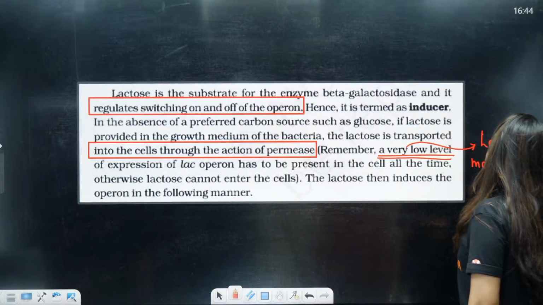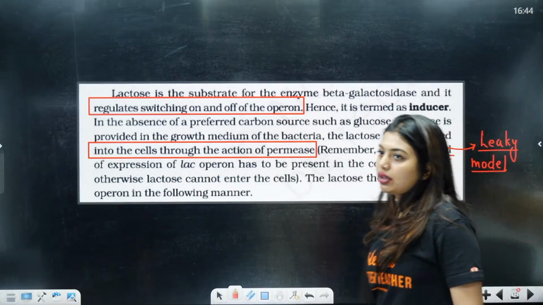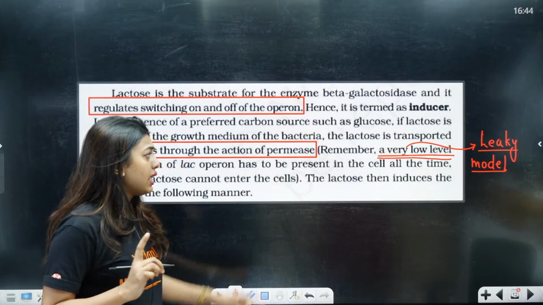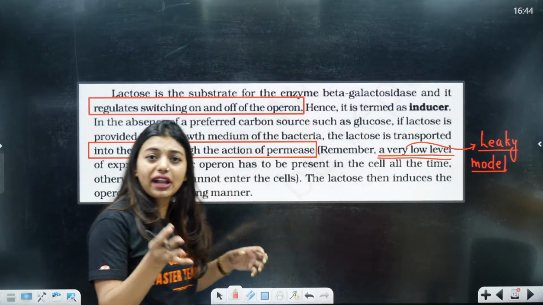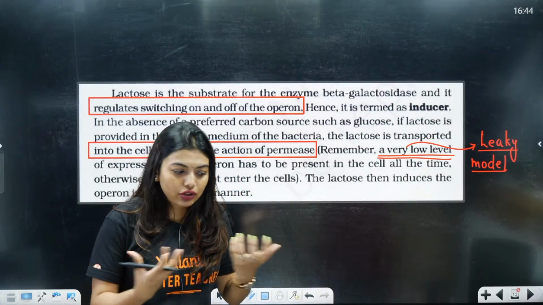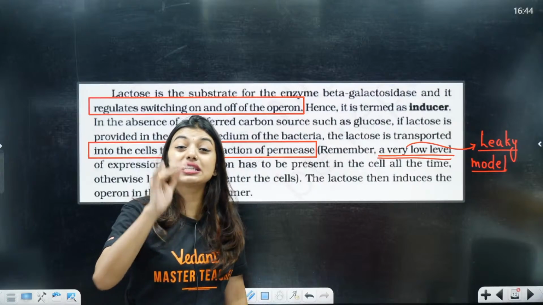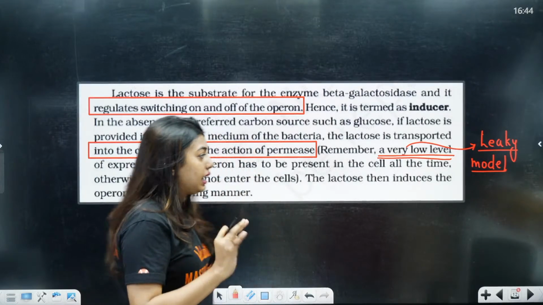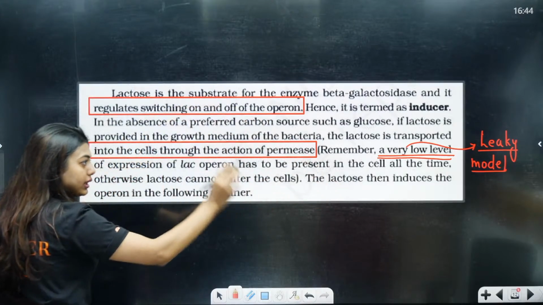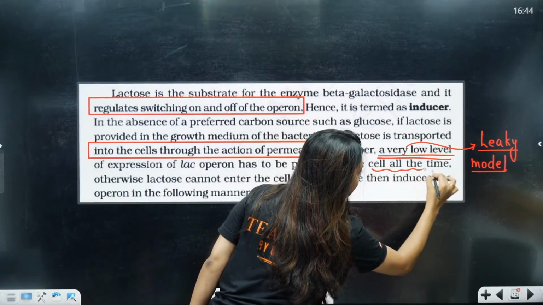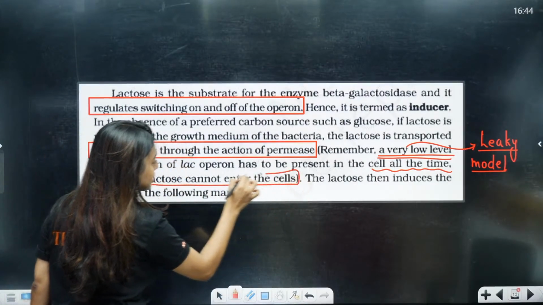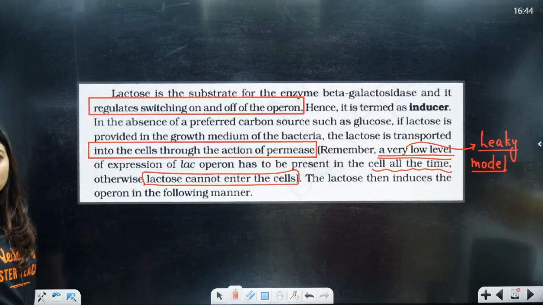If you don't understand, please ask me in the chats. Any doubts to anyone? They're telling that a very low amount of lactose should already be present. Then only the inducer will go and bind with the repressor. That means it's a leaky model. So expression of lac operon has to be present in the cell all the time, otherwise lactose cannot enter the cell.